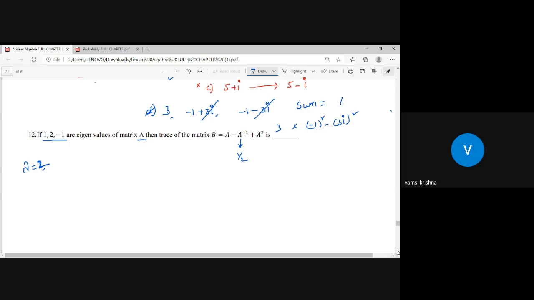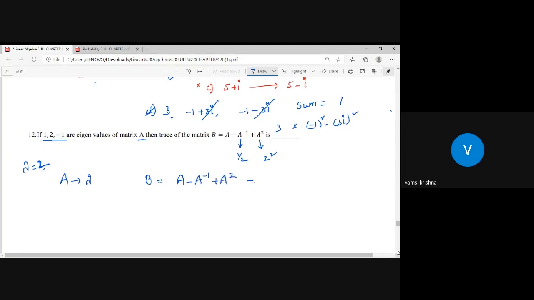If eigenvalue is 2, then A square should be 2 square. So I hope you remember that point. By using that point, now I will solve the question like this. Let us generalize. If lambda is the eigenvalue of matrix A, then your B is nothing but A minus A inverse plus A square.